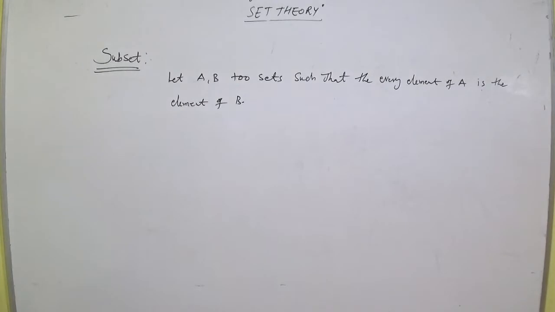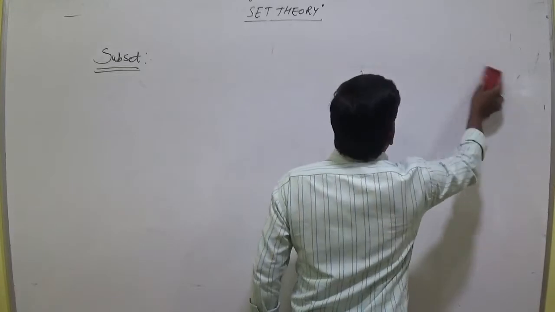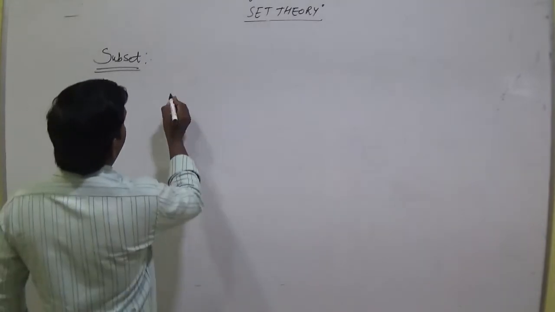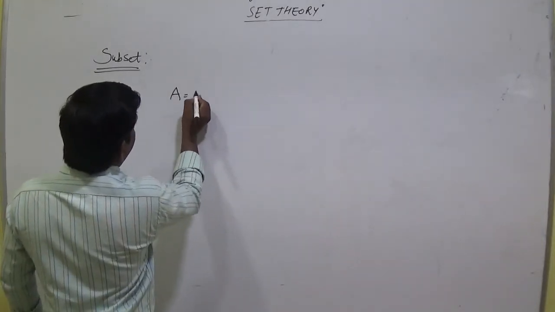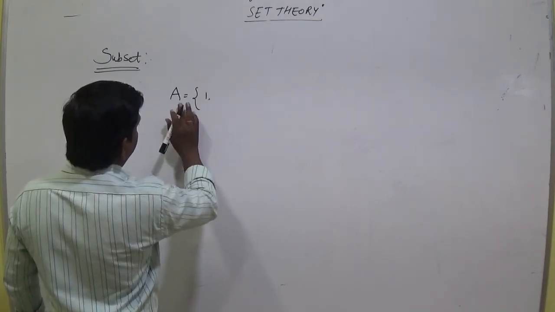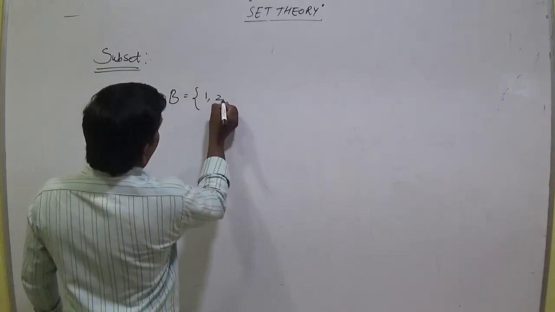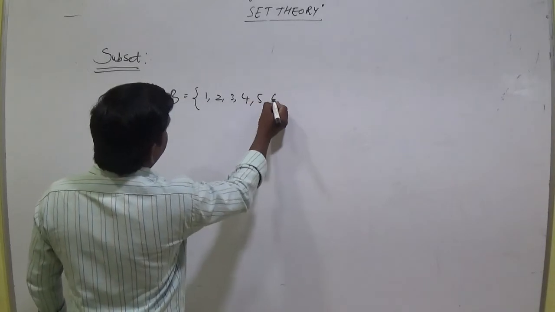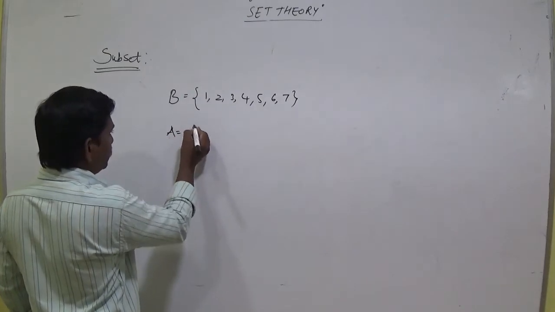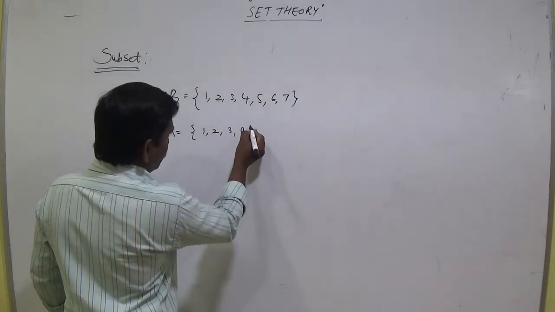For example, take two sets. B equal to 1, 2, 3, 4, 5, 6, 7, and A equal to 1, 2, 3, 4.